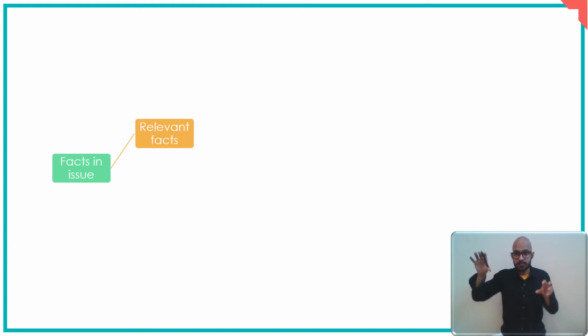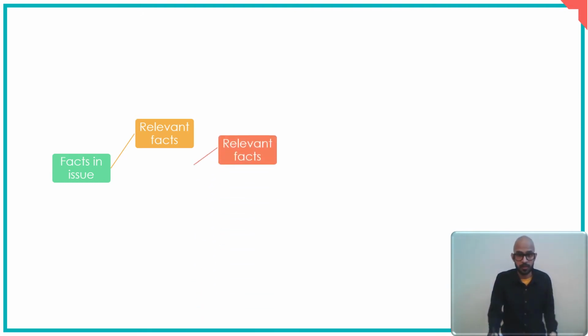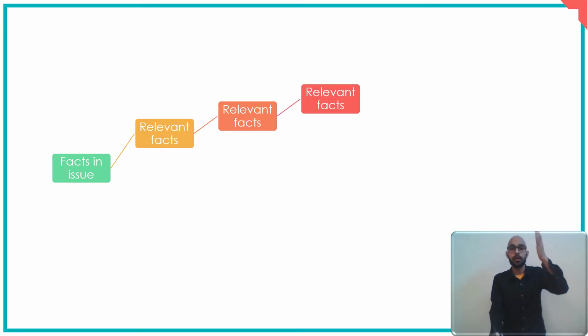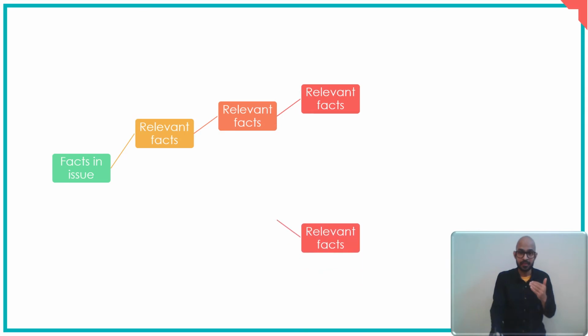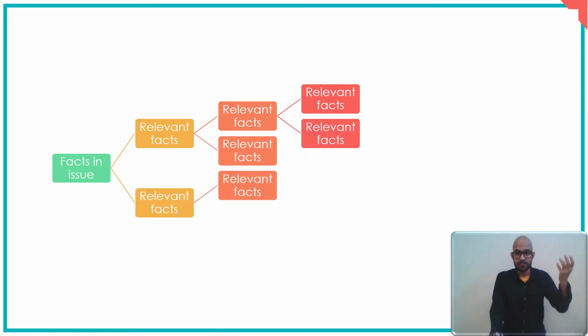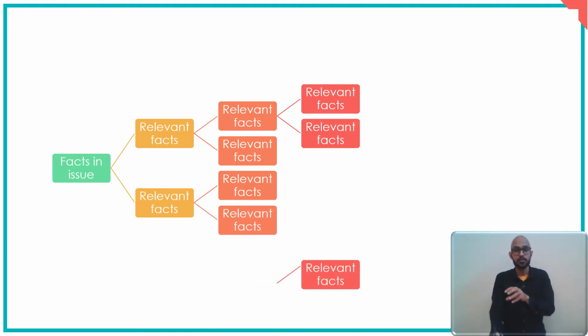So you decide the relevant fact and then you proceed and then decide as to what the facts in issue are. Now, these relevant facts in turn may require to be known by some other relevant facts. So you branch out even further, right? And these in turn may be required to be known by some other relevant facts, right? Similarly, let us say we again have another relevant fact which is connected to the fact in issue. We need to know some more relevant facts to know it.